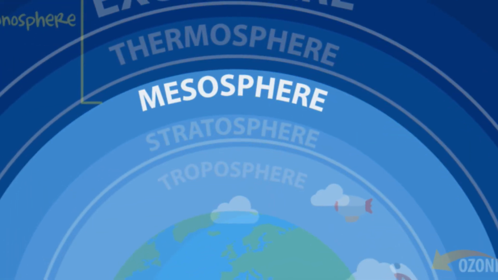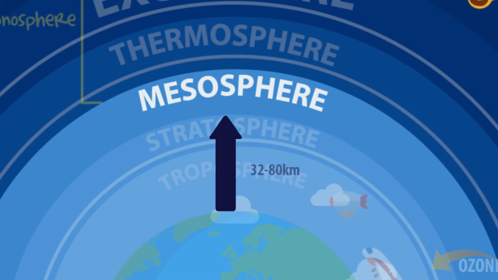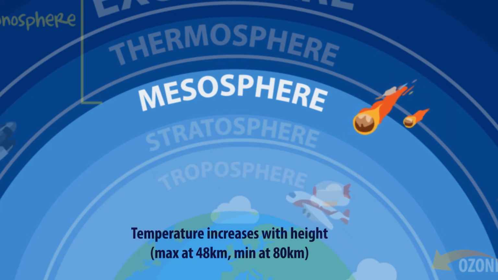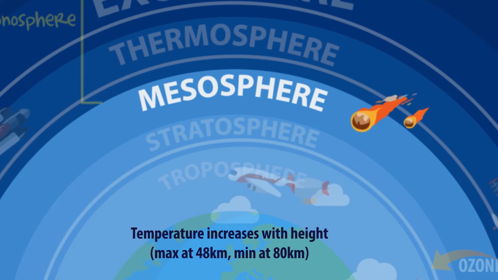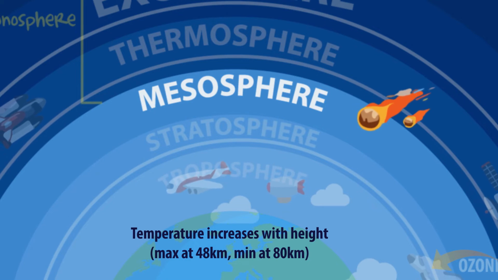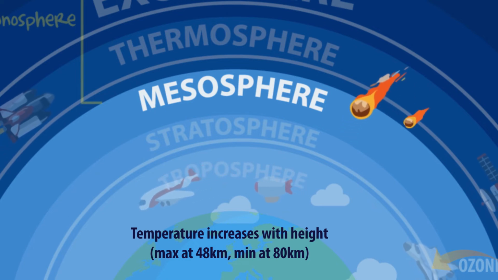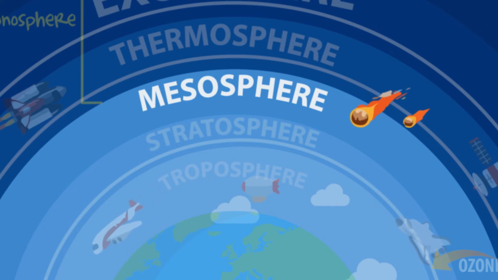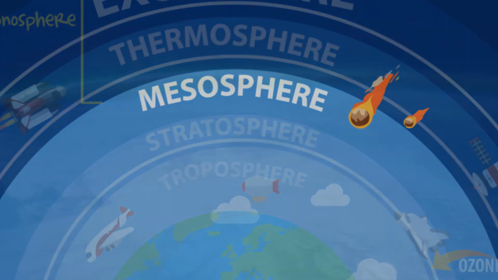Let's go into the mesosphere. It extends from 32 to 80 kilometers above the Earth's surface. Temperature increases with height to a maximum at about 48 kilometers, then decreases to reach the minimum atmospheric value at about 80 kilometers. Ozone is concentrated from 16 to 56 kilometers.